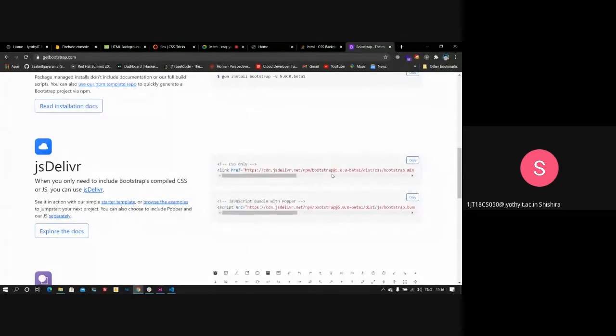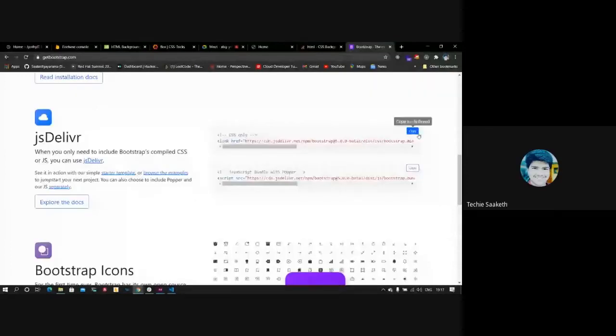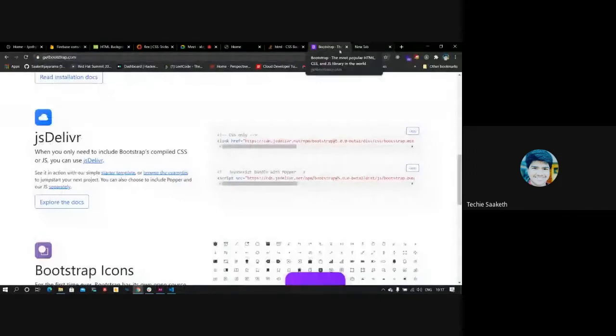So make use of it. It helps you reduce your development time by a lot. If you sit and design and style every component on your own, it'll take some time. So make use of open source tools like Bootstrap. There is some other thing called Material UI. And yes, there is something called W3.css also, but that's not famous yet.